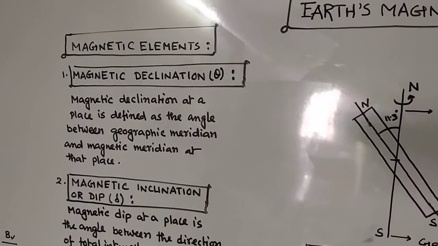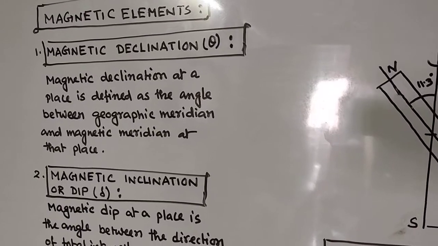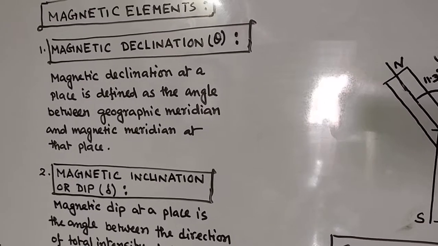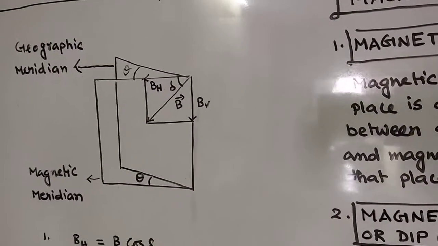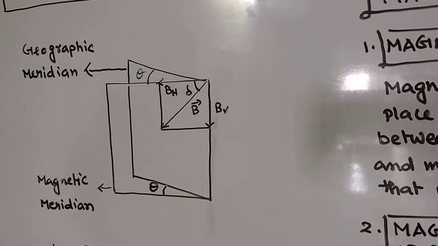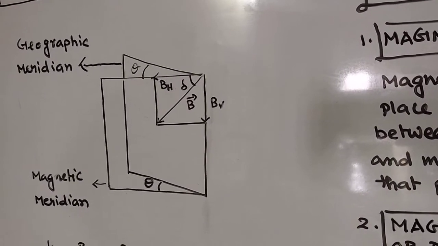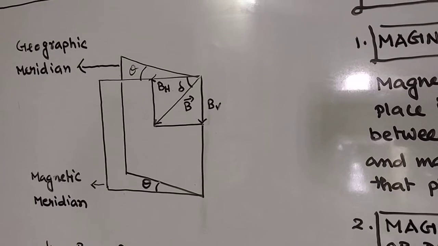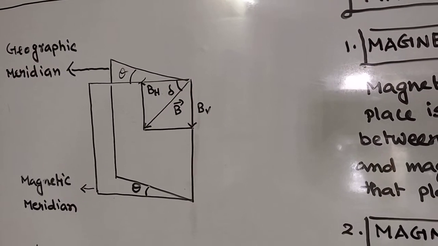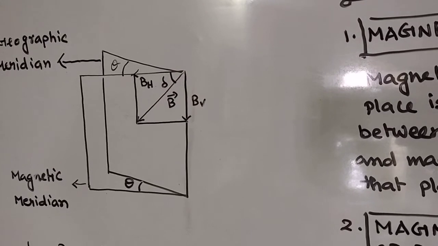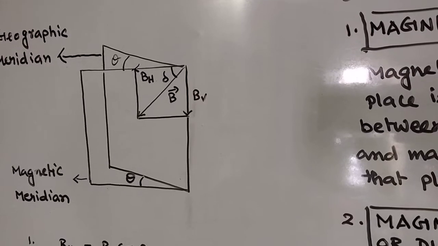Now regarding magnetic elements, two elements we will consider. One is magnetic declination, another one is magnetic inclination or dip. Now for this diagram we have to understand. This is the geographic meridian and this is the magnetic meridian, and they are at an angle theta. In the magnetic meridian, the horizontal part is the horizontal component of Earth's magnetic field, the vertical part is the vertical component of Earth's magnetic field, and B is the resultant magnetic field of the Earth.